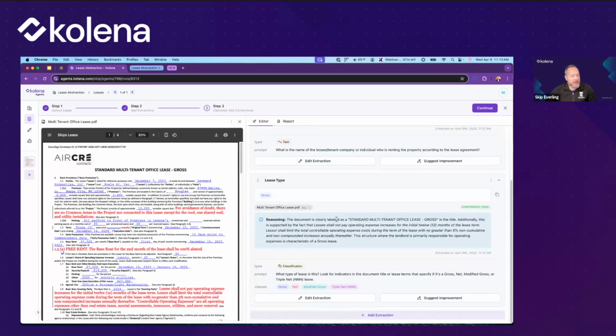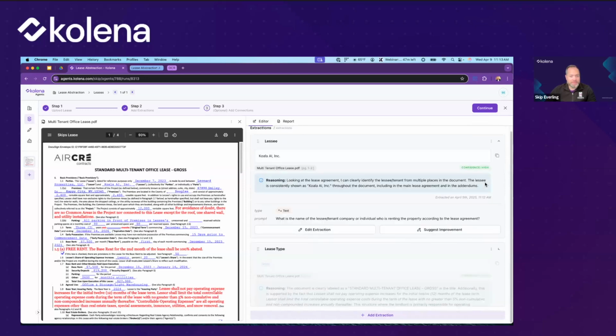For the lease type, this is another format. We can see that it rewrote it so that it's looking for things like gross, net, modified gross, or triple net. These aren't terms that I specified for it. I just asked it what is the type of lease, but it understands by looking at this, by understanding that we're talking about these commercial real estate leases, that these are likely classes. So it can be assigned one of these categories effectively, and it's decided to assign it gross, which is correct, as we can see. So those are two types of extractions that we can do.